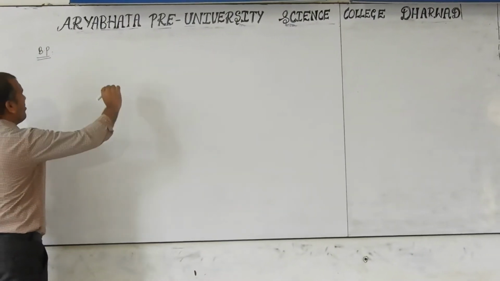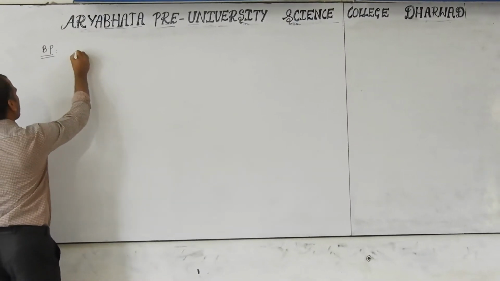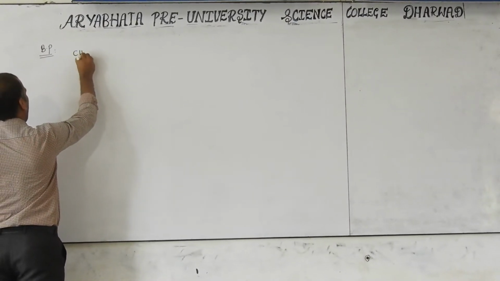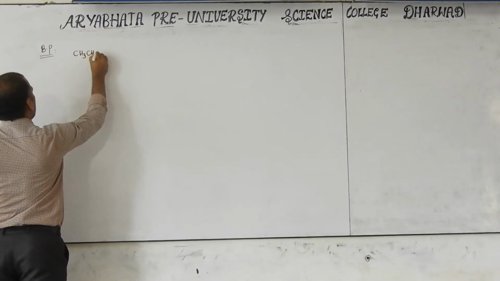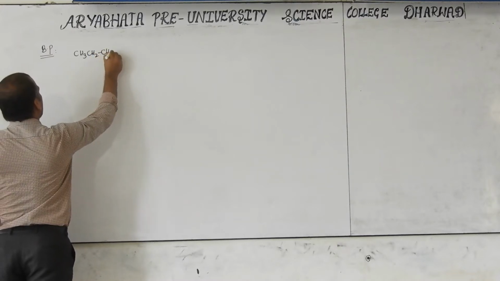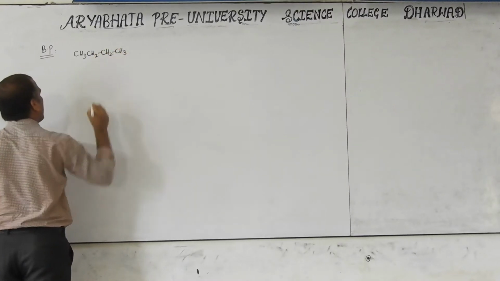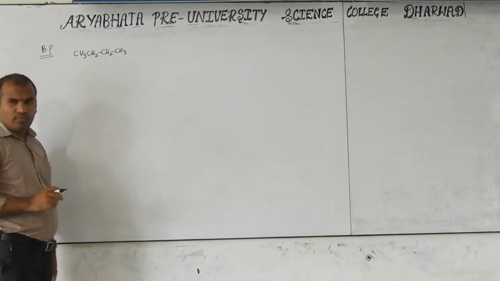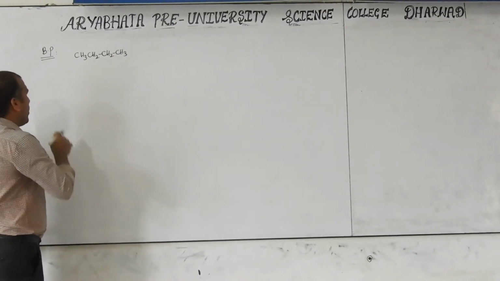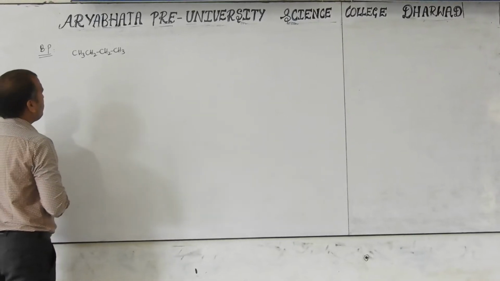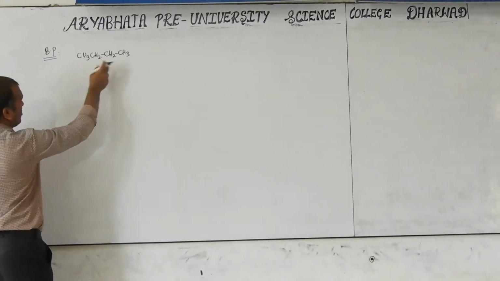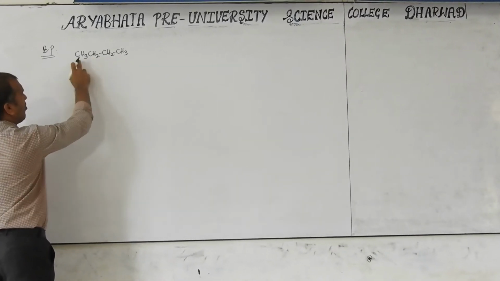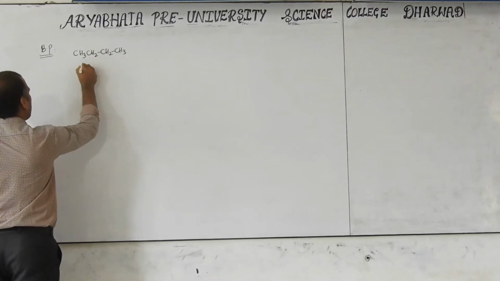I will give an example here: CH3CH2CH2CH3. How many carbons are there here? 1, 2, 3, 4. The name of this compound is butane.